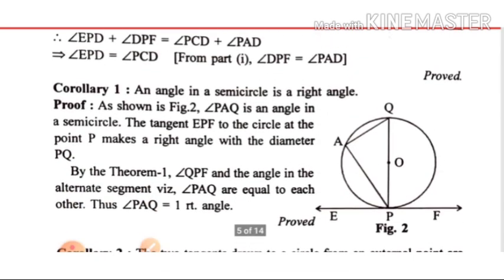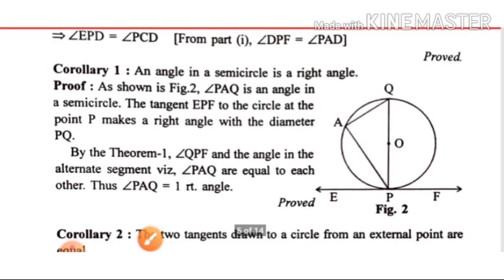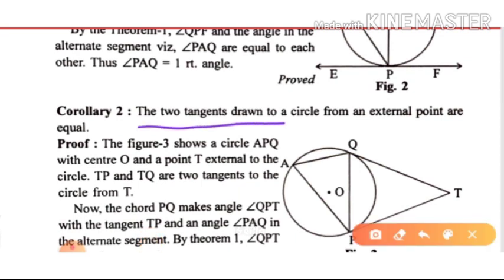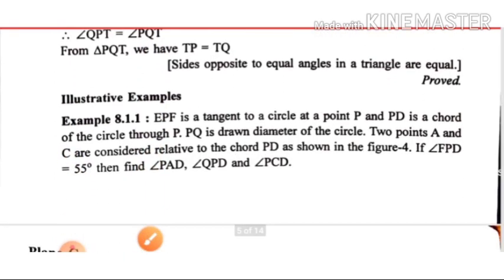And this is a corollary: an angle in a semicircle is a right angle. We got this in class 9. You can prove it also. And this one also we got: two tangents drawn to a circle from an external point are equal. In class 10 we got it. Then we'll head on to the exercise. Thank you.